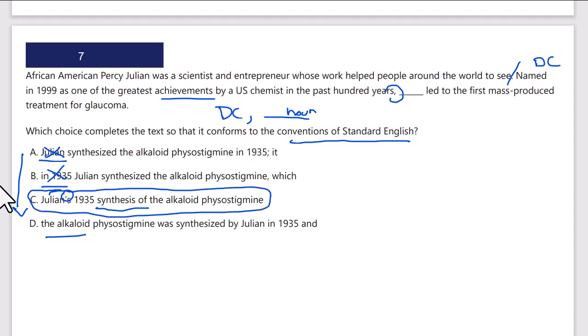So that should be the noun. That should be the noun right next to the dependent clause, correctly modifying it. Let's just check D again. Could it be as one of the greatest achievements, the alkaloid? No, this is a noun that's not an achievement, so definitely not D. C is the answer.